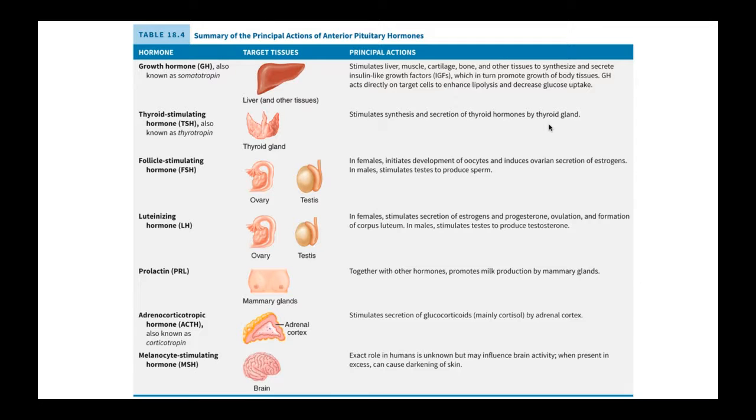Luteinizing hormone is a biggie, especially for women when they're trying to plan a pregnancy. It's the LH hormone that's being monitored through those urinary dipsticks. When luteinizing hormone spikes, that's when a woman is ovulating. When a woman ovulates, that's when the ovary pushes out a mature egg. And the fimbriae, those little fingers of the fallopian tubes, are going to scoop up that egg that the ovary pushed out.